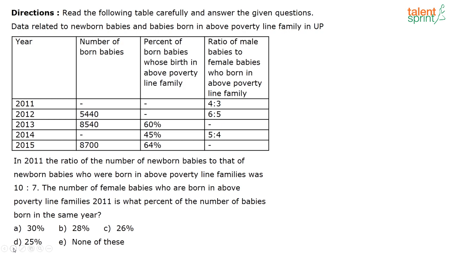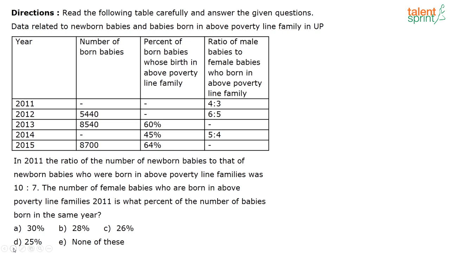Ashish says the correct answer is option A, that is 30%. Bharadwaj also says A. Snega says A. Yes, A is the correct answer. The correct answer is option A.